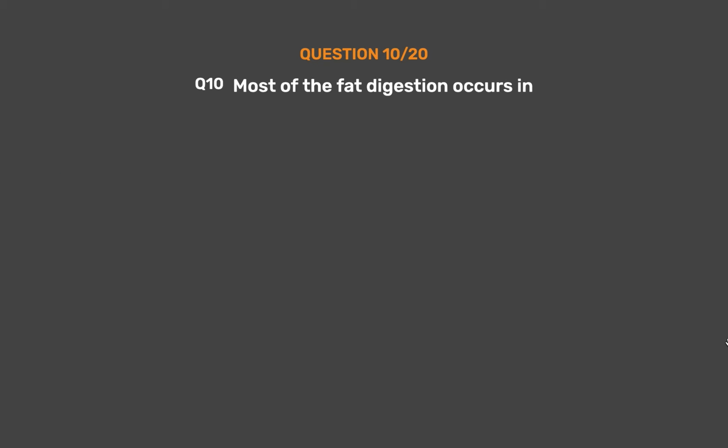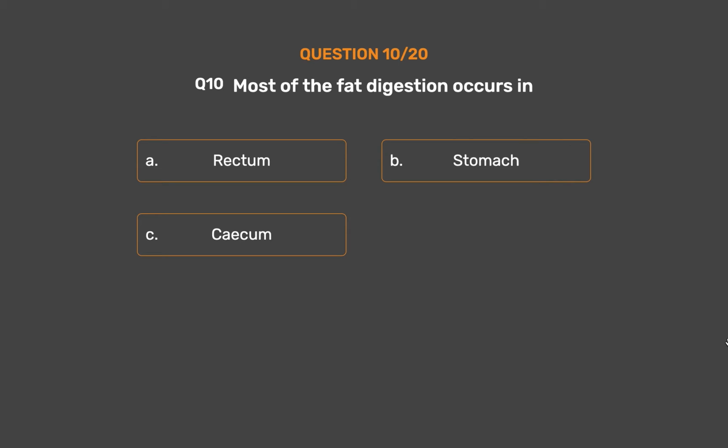Question number 10. Most of the fat digestion occurs in option A, rectum. Option B, stomach. Option C, cecum. Option D, small intestine.